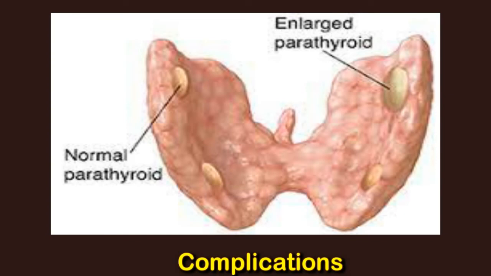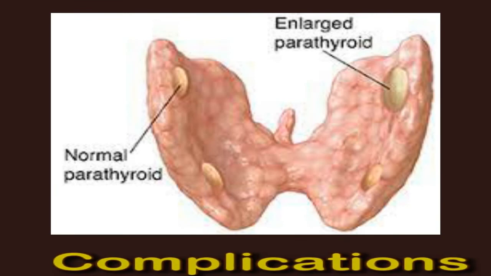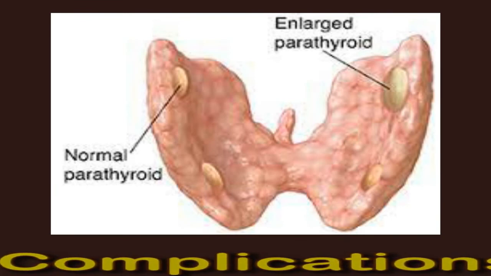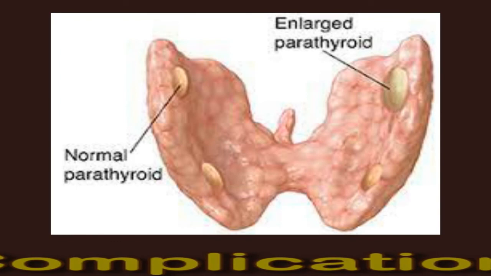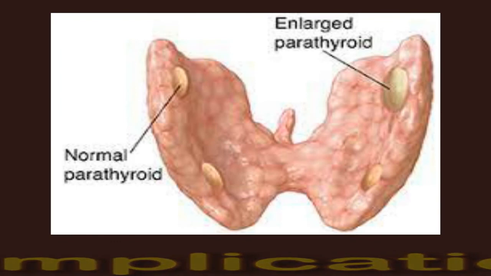Secondary hyperparathyroidism. The complications of secondary hyperparathyroidism may include calciphylaxis, bone irregularities, fractures, immune dysfunction, muscle atrophy.